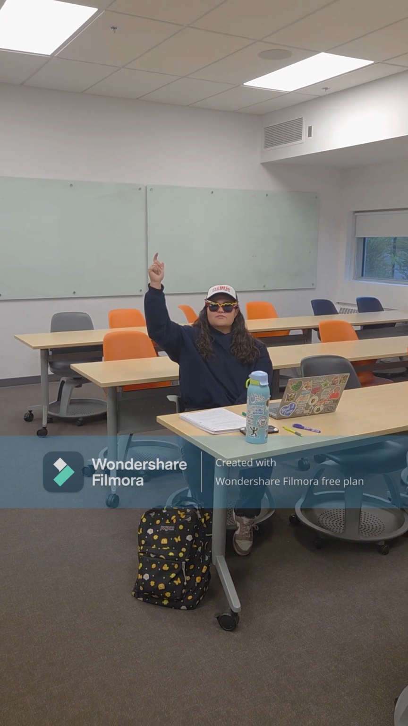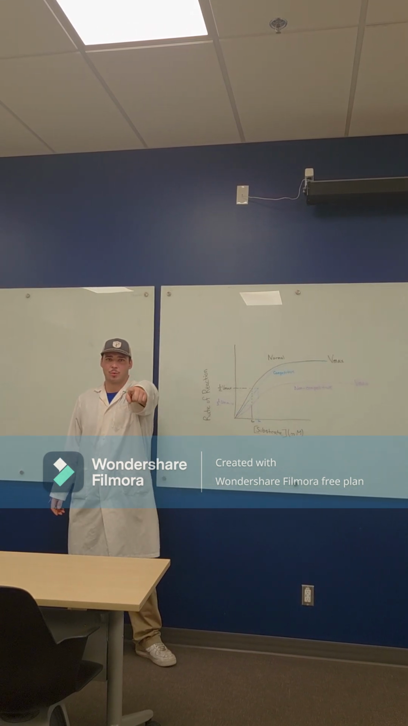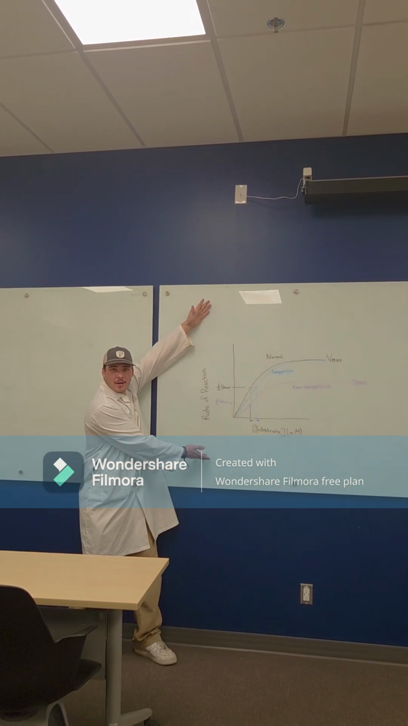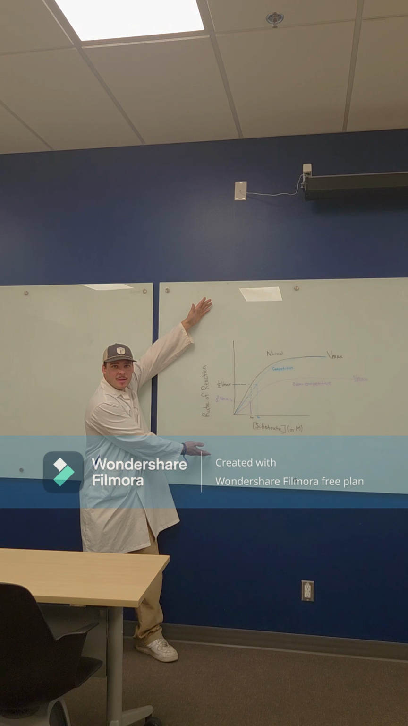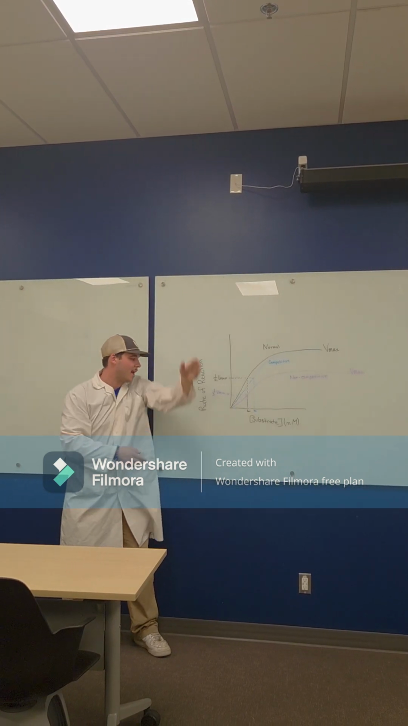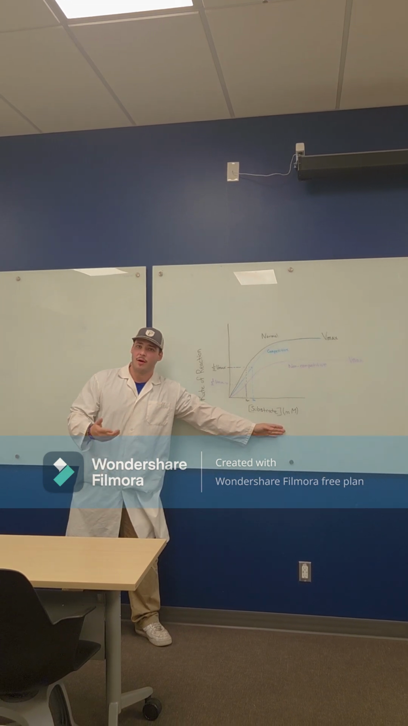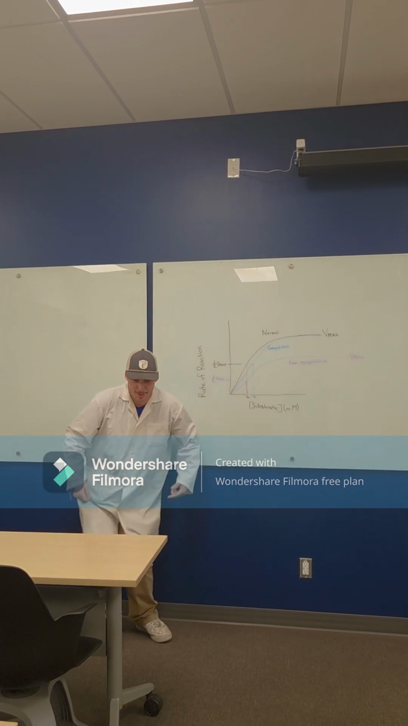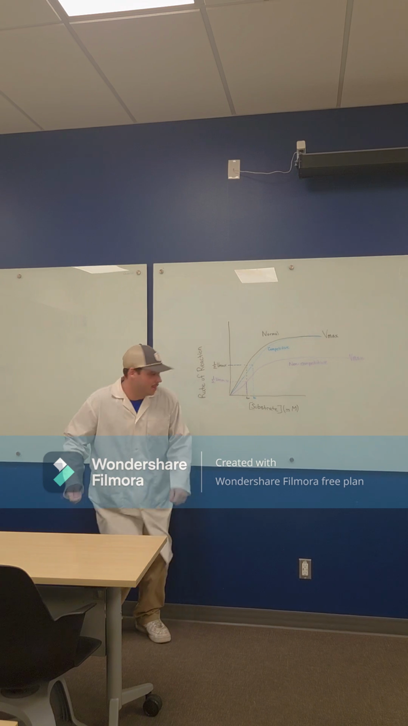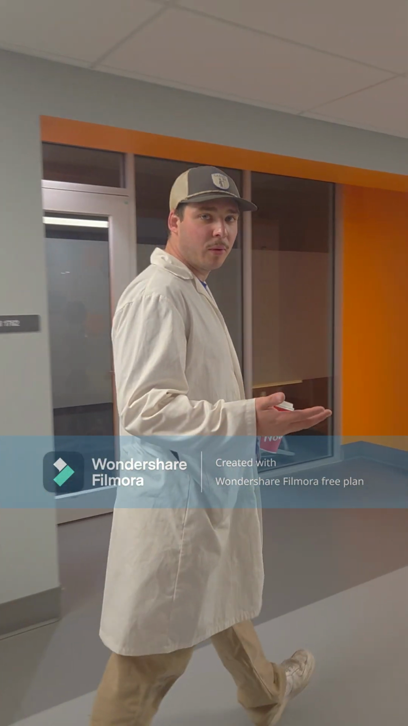But what does the plot of the Michaelis-Menten equation even look like? Well, fellow biochem student, that is a great question. Right here, we have the plot of the Michaelis-Menten equation, where on the y-axis, we have the rate of the reaction, and on the x-axis, we have the concentration of the substrate, often used in molarity.